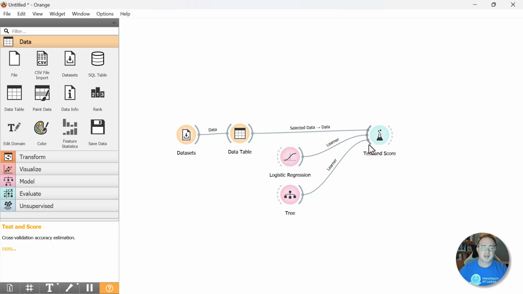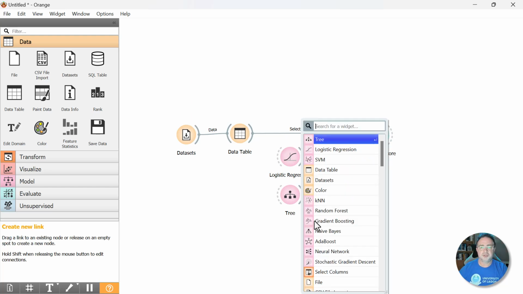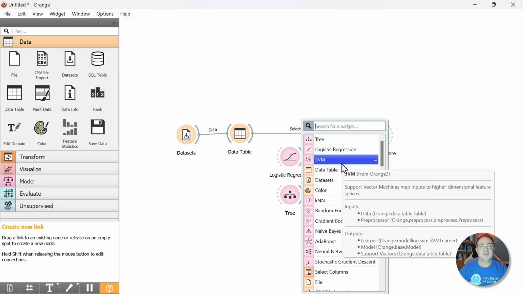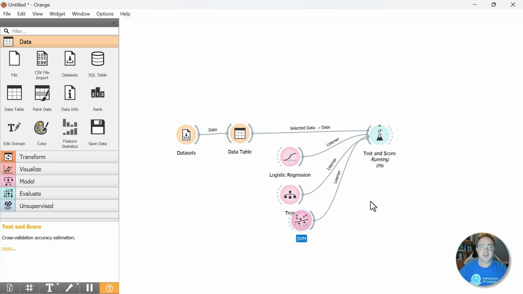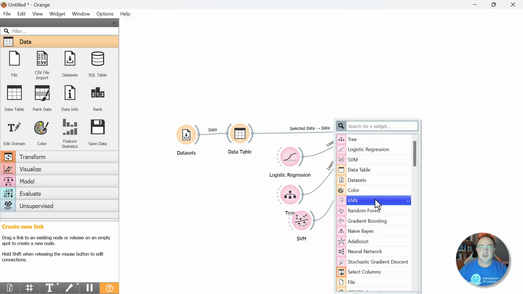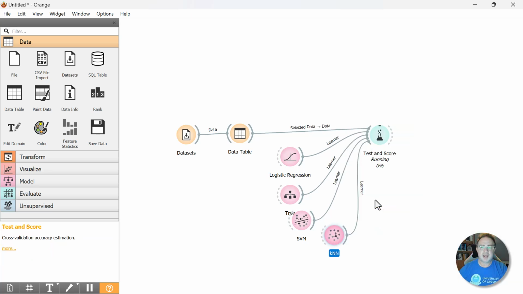So we're going to drag out another one under tree, and it doesn't really matter. We can do all kinds of stuff. Let's do support vector machines. So SVM, we'll click SVM, let it run. We won't open test and score quite yet. Let's add another one. Let's add K nearest neighbor. So KNN, we'll add that.